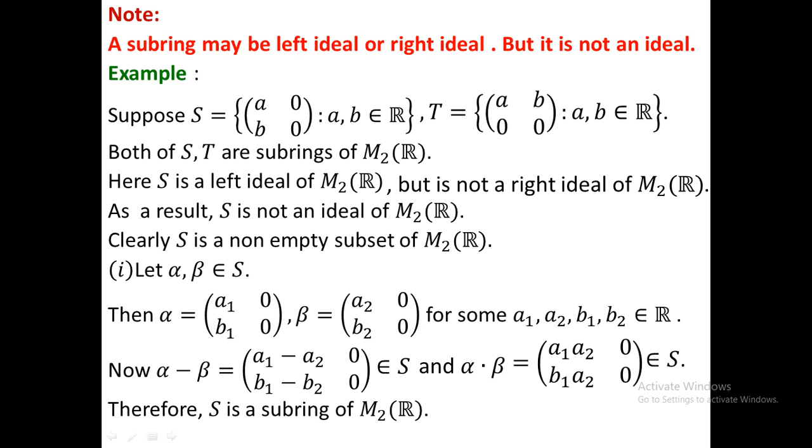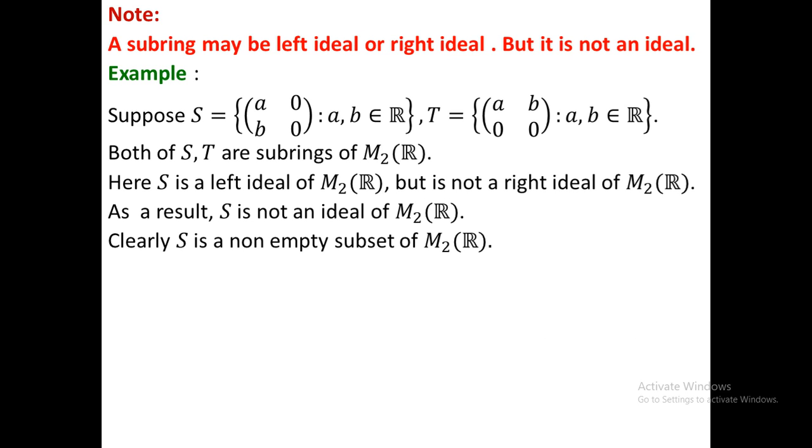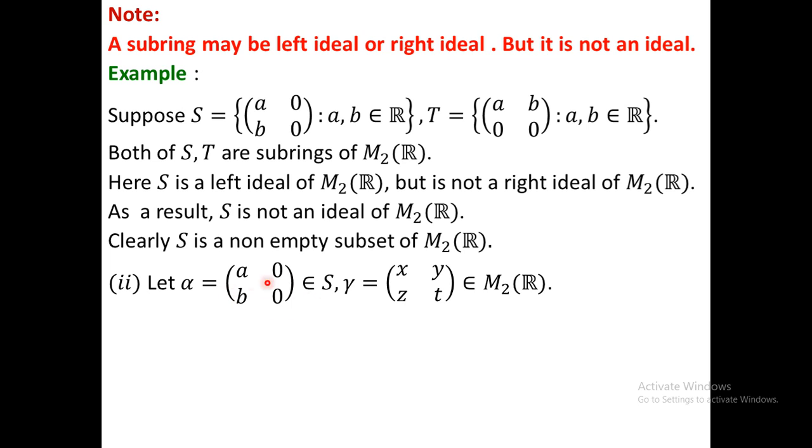Now you have to check whether S is a left ideal or right ideal. For that purpose you have to take two elements, one from S and another from the ring, that is M2R. Here we consider alpha as an element in S, so alpha is in that form, and gamma an arbitrary element in the ring M2R. This is the ring of 2 by 2 real matrices. Clearly x, y, z, t are all real numbers.